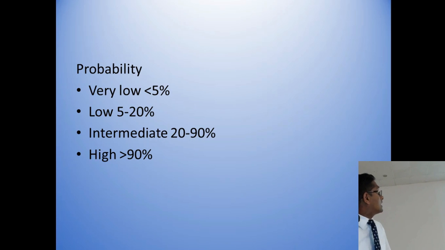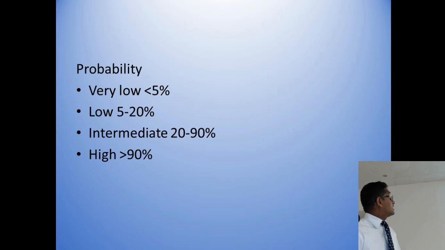That means more than 90% means patients have more than 90% chance of having coronary artery disease. Therefore, that patient does not need basic investigation. We have to directly send this patient for coronary angiogram to see the coronary vessels, and if there is narrowing, we have to open it.